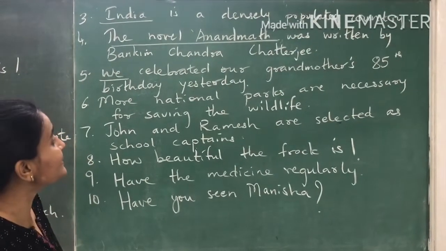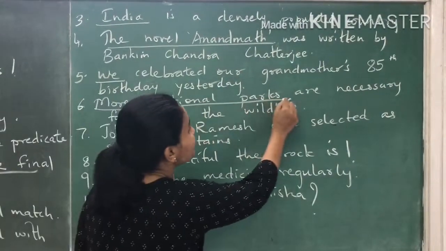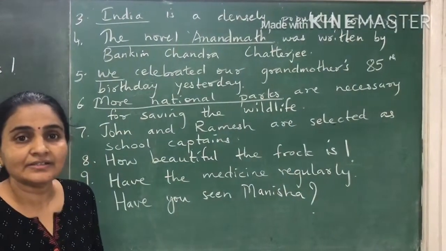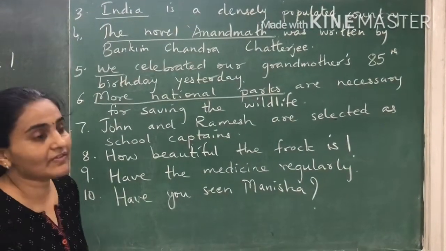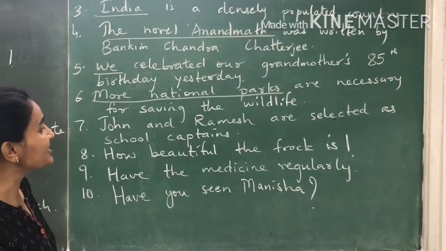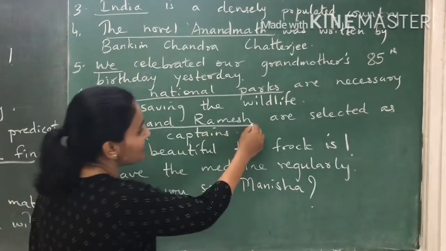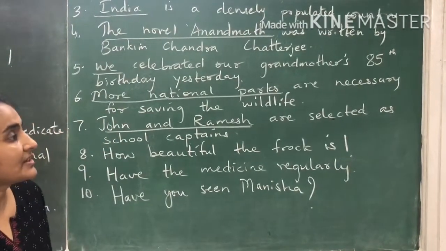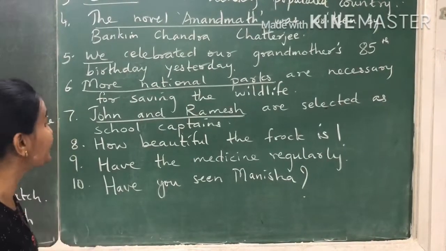More national parks are necessary for saving the wildlife. More national parks, that is the subject. The remaining part of the sentence, are necessary for saving the wildlife, is the predicate. John and Ramesh are selected as school captains. So John and Ramesh, this is the subject. Are selected as school captains is the predicate.